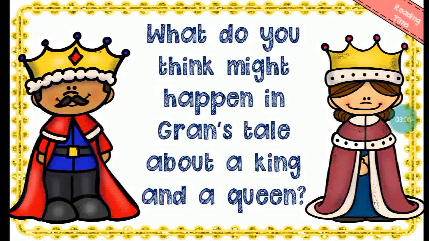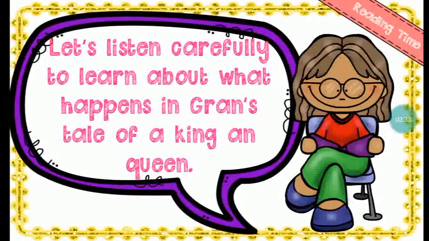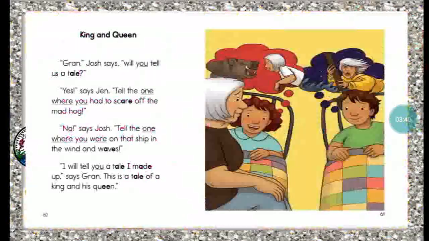Beautiful. Now, what do you think might happen in Gran's tale about a king and a queen? What do you think will happen? Okay, that the queen is the wife of the king. Yes, actually, I think so too. The king is the husband to the queen. I think that's all I know for now. When we read the story, we'll be able to tell better, okay? Now, let's listen carefully to learn about what happens in Gran's tale of a king and queen.